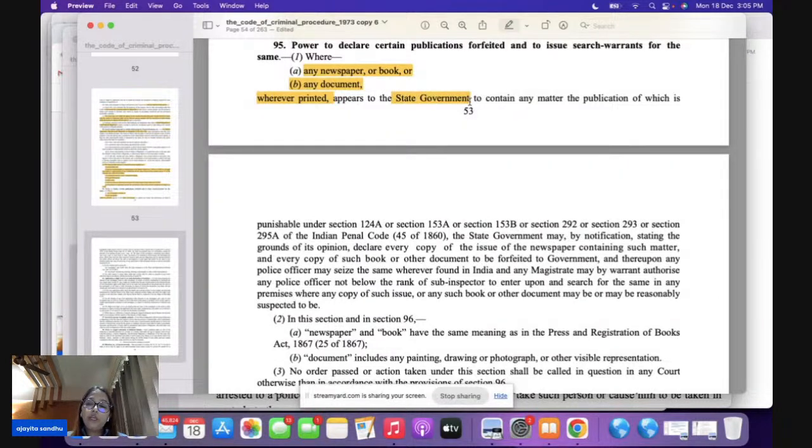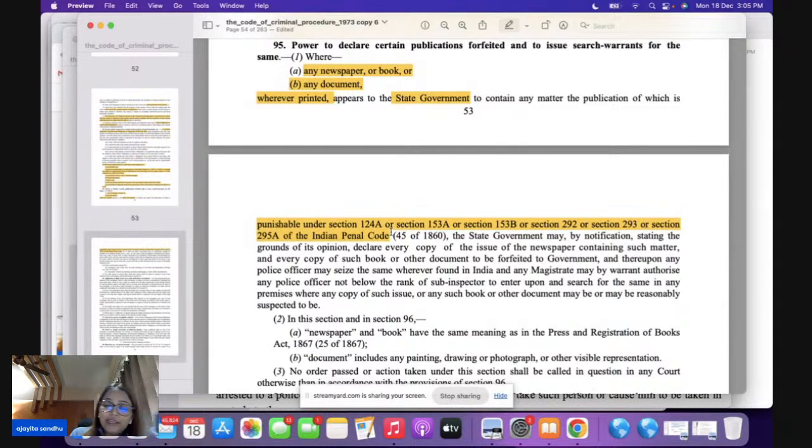It is not appearing to any other authority, only to the state government here. Appearing what? That this publication is punishable under section 124A, 153A, 153B, 292, 293, or 295A. Please underline these particular sections. These sections are very important.